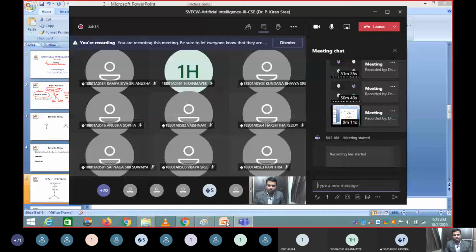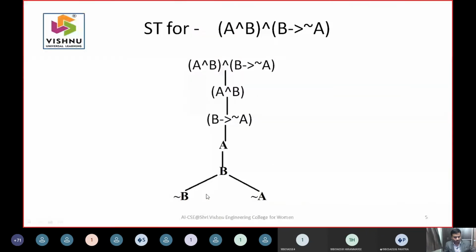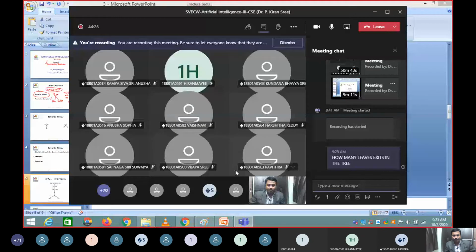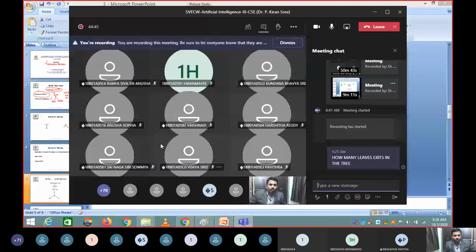Just see how many leaves are there for this tree. Just type something. Can I say it is 2 or 3 or 4, something like that? How many leaves are there in this tree?